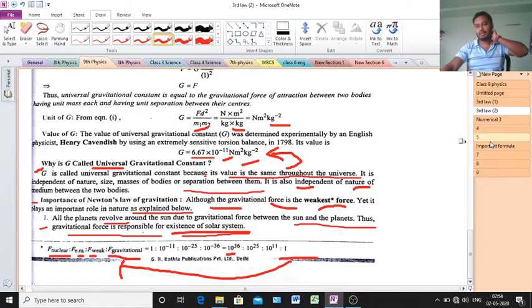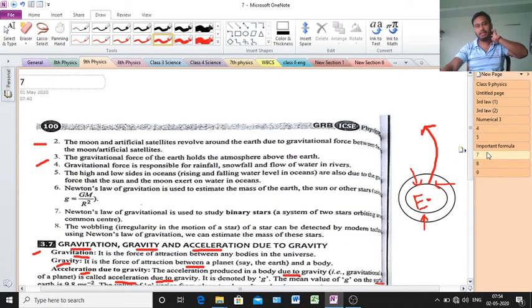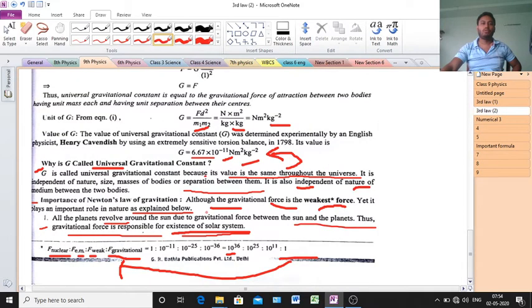Now coming to the next point, that means the next slide. The moon and the artificial satellites, okay, just a minute. Oh, I didn't discuss that particular point, I forgot.